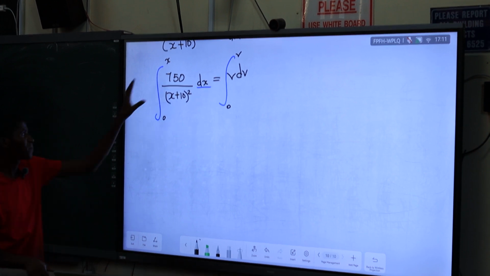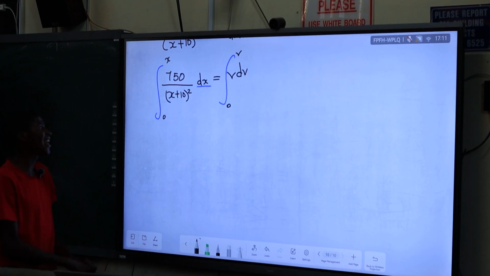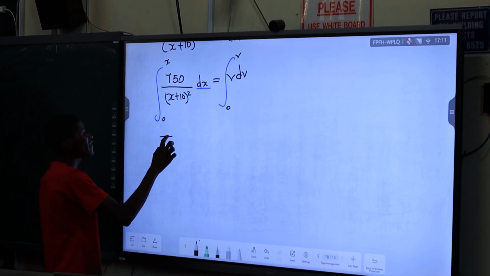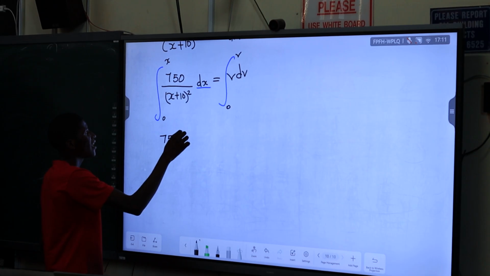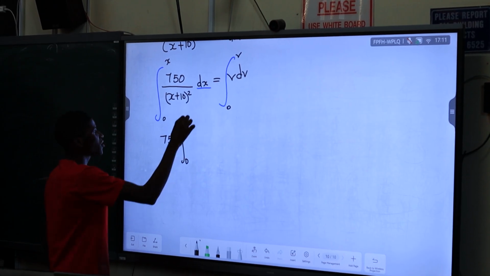Alright, let's integrate it. Into the what? Into the integral from 0 to x.